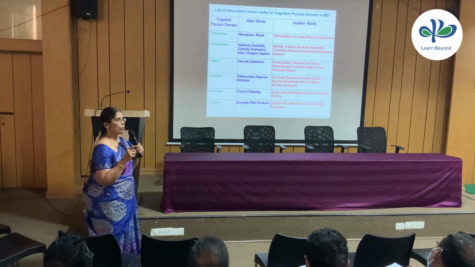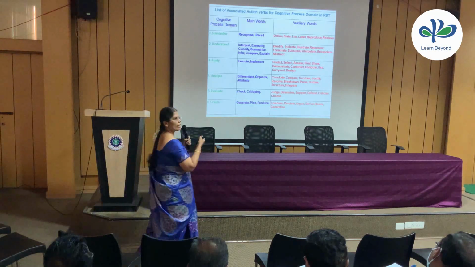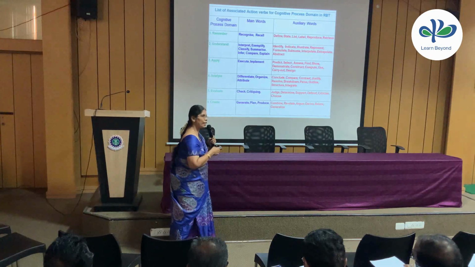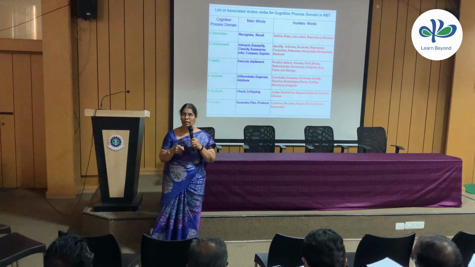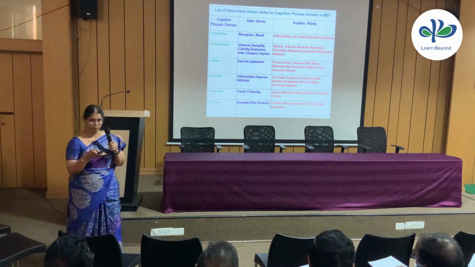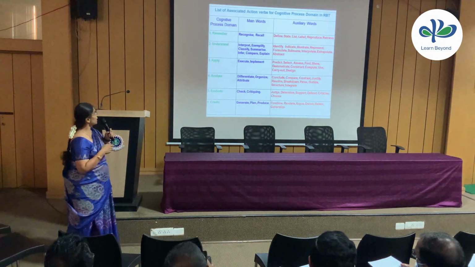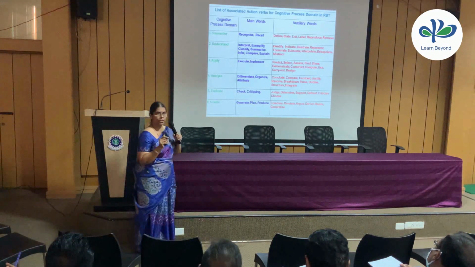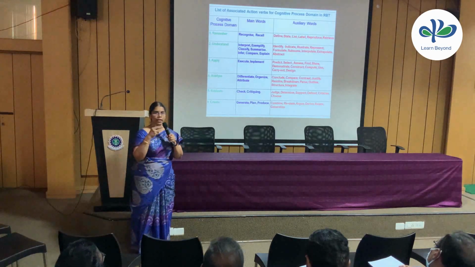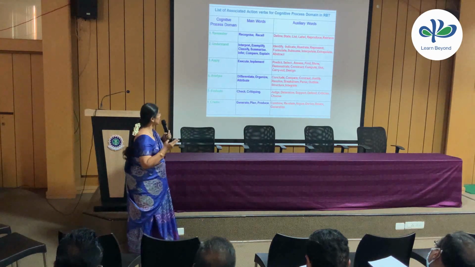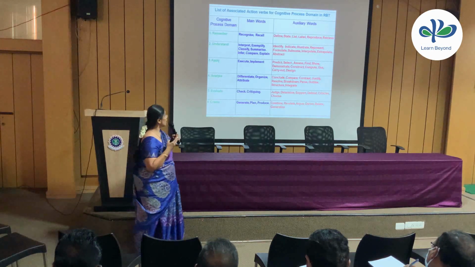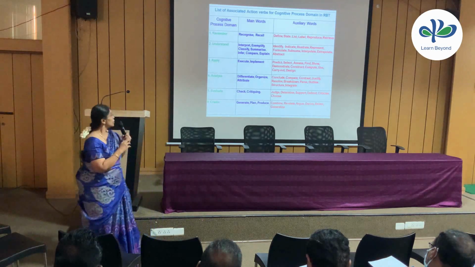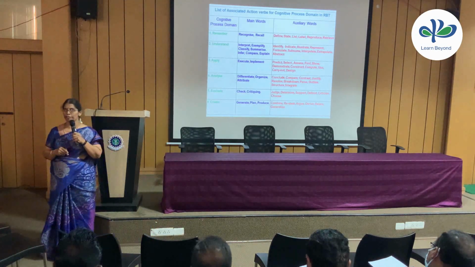Whenever we set a question paper, everyone will try to keep this sheet with us and exactly map which question comes under which category of revised Bloom's taxonomy, so that we'll be setting a standard question paper. Next, in the understand category of the cognitive process dimension, we have main verbs such as interpret. Whenever you interpret something, it comes under understand: exemplify, classify, summarize, infer, compare, and explain to a certain extent. All these come under the category of understand.